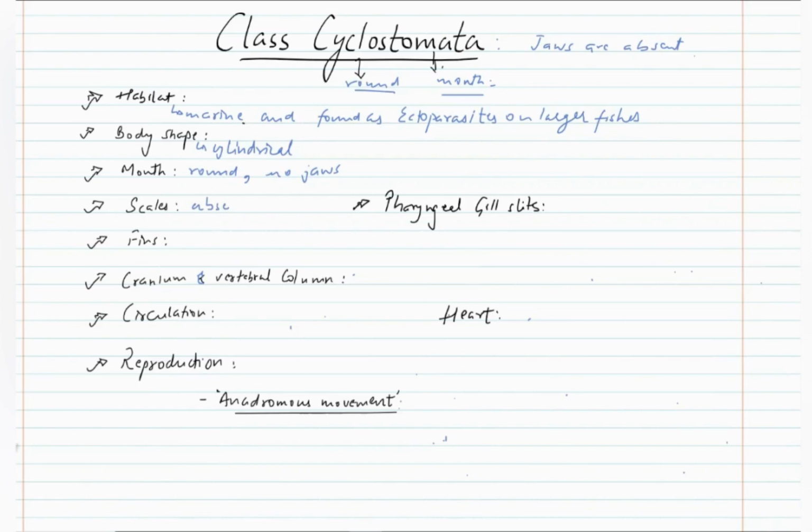Scales are absent. Fins are present, but fins are unpaired. In cases of fishes which belong to Pisces, the fins are paired. In cyclostomes, the fins are unpaired. They have 6 to 15 pairs of pharyngeal gill slits for respiration.